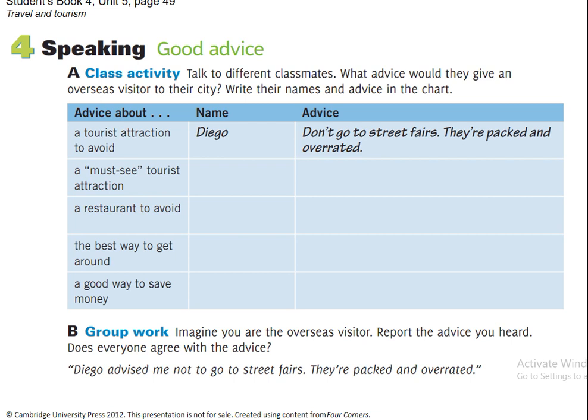For example, when I went to Colombia, my friend Gabriel told me not to pack too much. Not to pack too much clothes, no? So that's his advice. So he advised me not to pack too much clothes, and he advised me to buy dollars instead of buying in Mexico City in the money exchange, no? Entonces ahí es the reporting commands, okay? So he advised me. He told me not to go to whatever place alone.